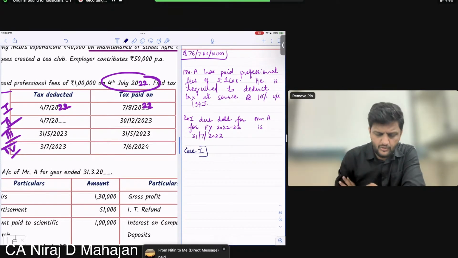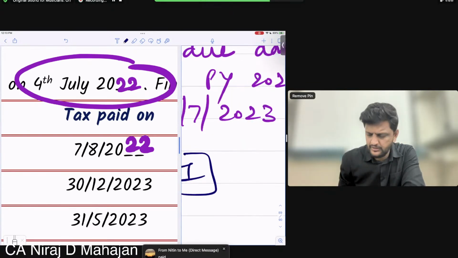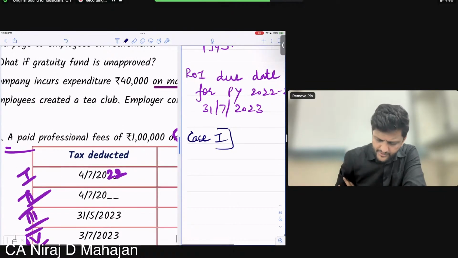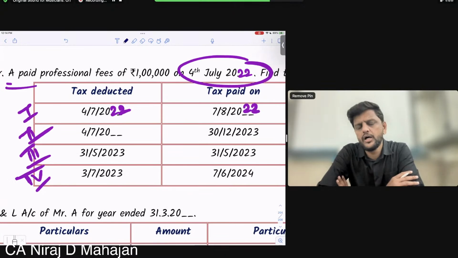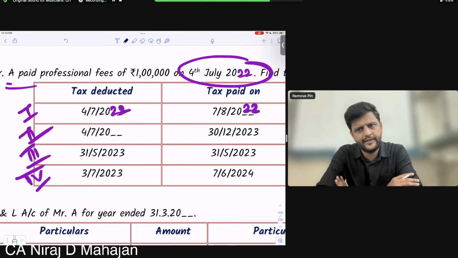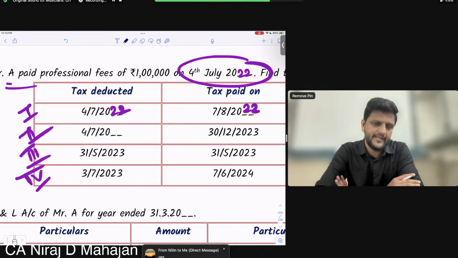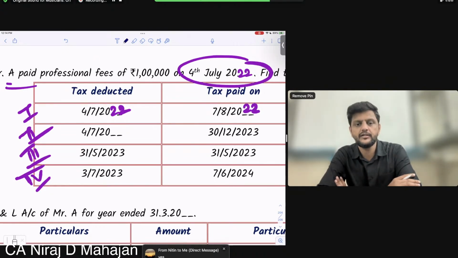It is deducted in July 22, paid in August 22. The expenditure belongs to 22-23 only, and 22-23 ROI due date is 31st July 23.